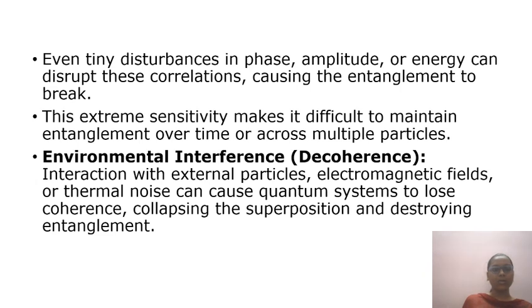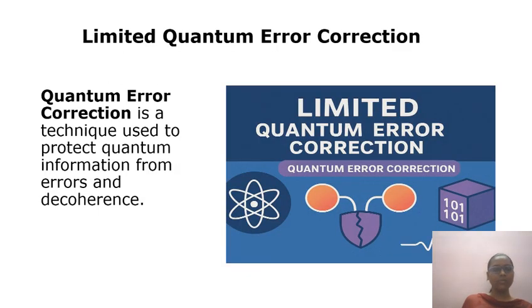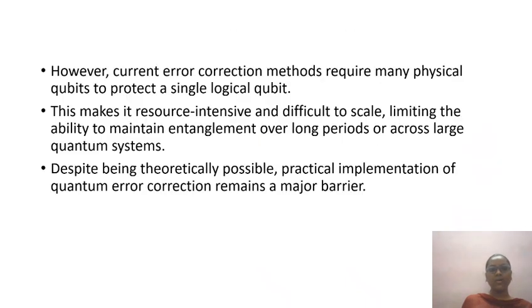Next, we are moving to limited quantum error correction. Quantum error correction is a technique used to protect quantum information from errors and decoherence. However, current error correction methods require many physical qubits to protect a single logical bit. This makes it resource intensive and difficult to scale, limiting the ability to maintain entanglement over long periods or across large quantum systems. Despite being theoretically possible, practical implementation of quantum error correction remains a major barrier.